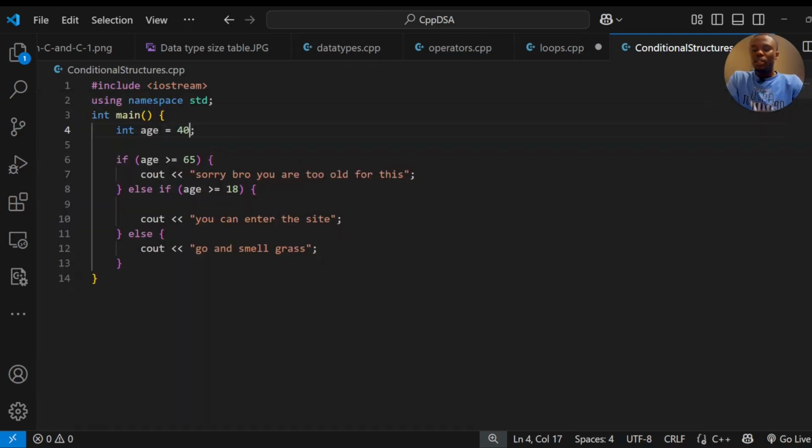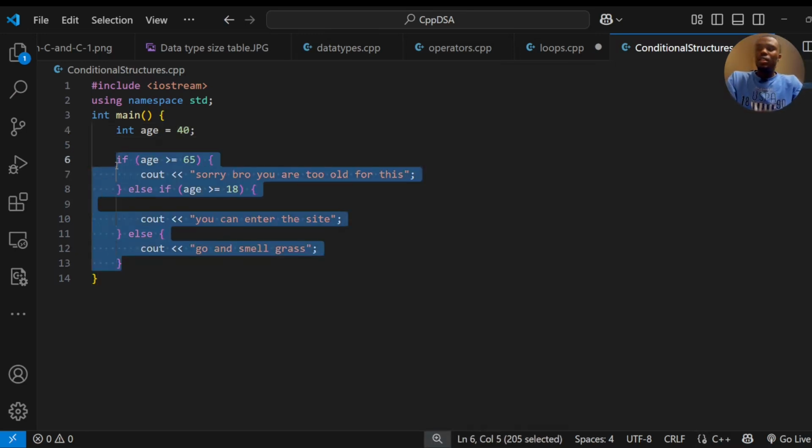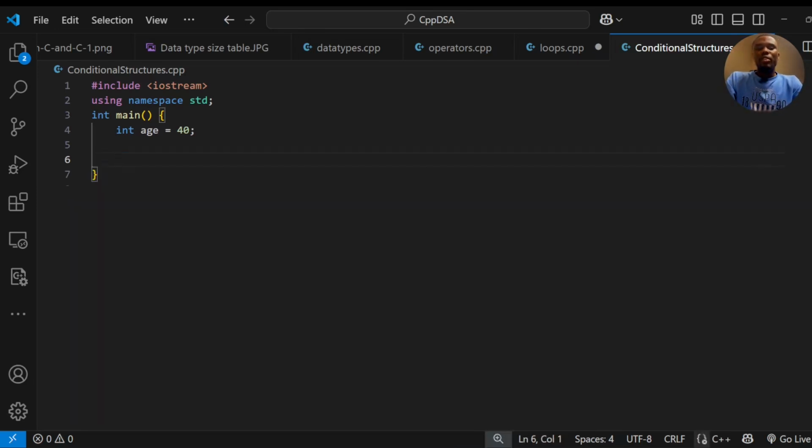So in some cases, this if else becomes too much. Let's say a situation where we want to check the day of the week, and say if it's the first day, it's Monday, if it's second, and so on. You see that you have else if it's one, else if it's two, else if it's three. We'll have so much else if, and the code won't look neat. Because of this, we invented what we call switch. I'll just paste this code here, so it won't take much time.